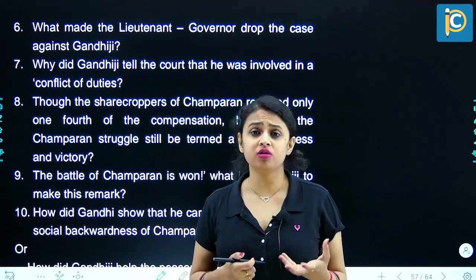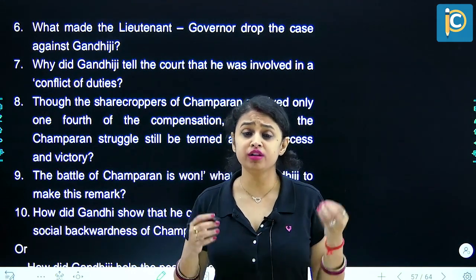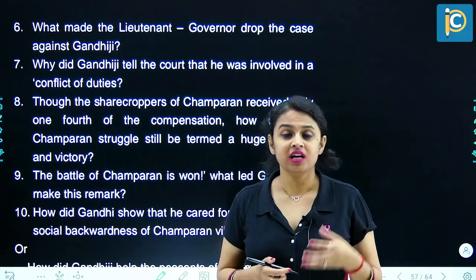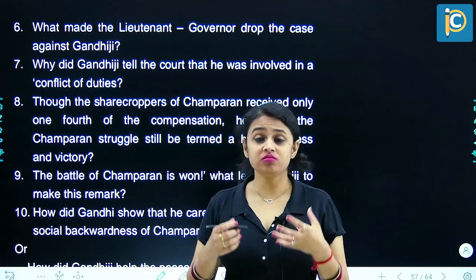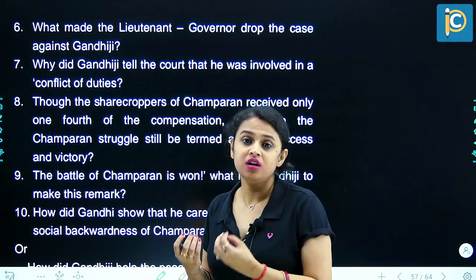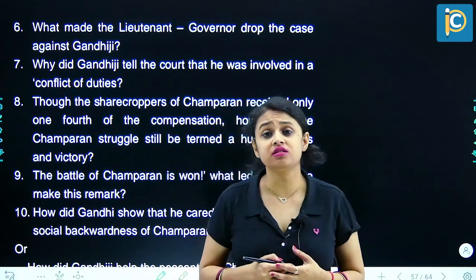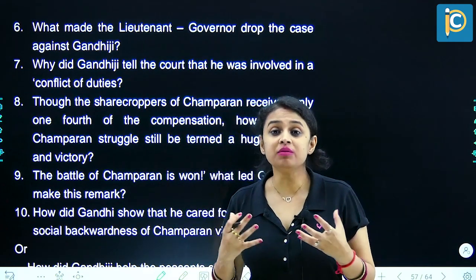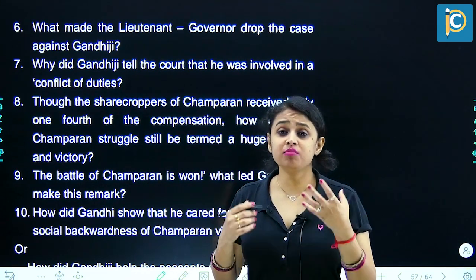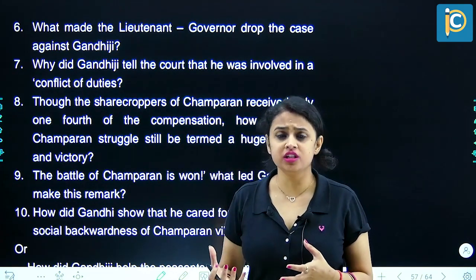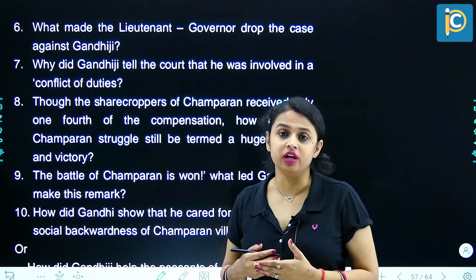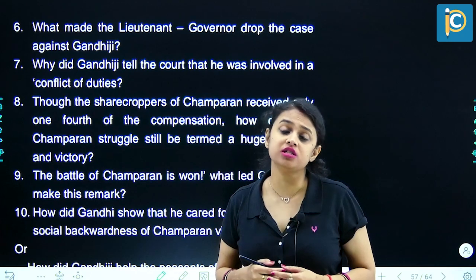So all those lawyers said that we came here to help you, but if you are sent to jail, then we would also go back to our houses. That's when Mahatma Gandhi said that the situation of the peasants is very bad, and he was ready to go to jail just to bring justice to the peasants. That actually moved the lawyers and brought a change in their thought, because they thought that Mahatma Gandhi, a complete stranger to these peasants who does not even belong to that state, was actually ready to go to jail just so that he could bring justice to the peasants.